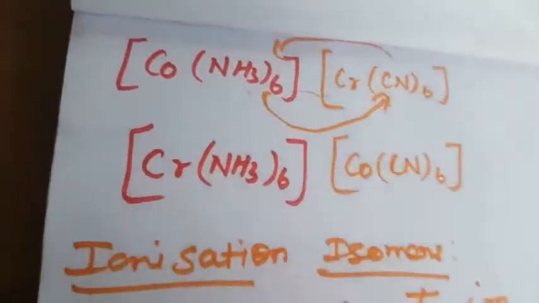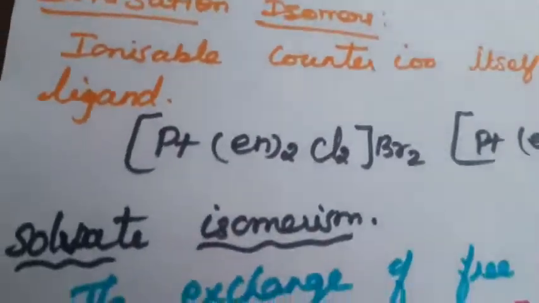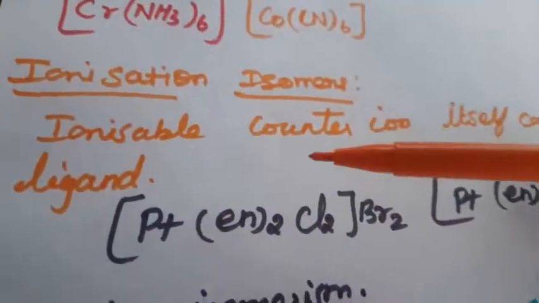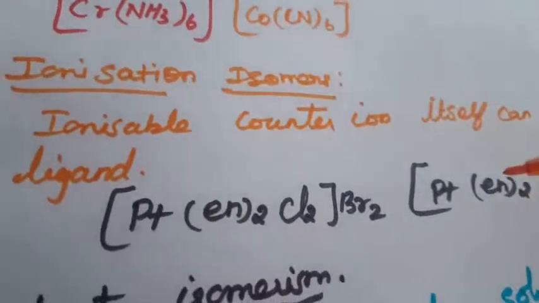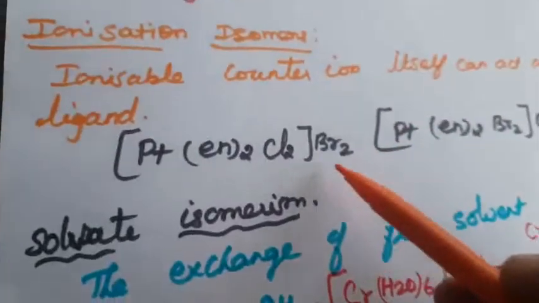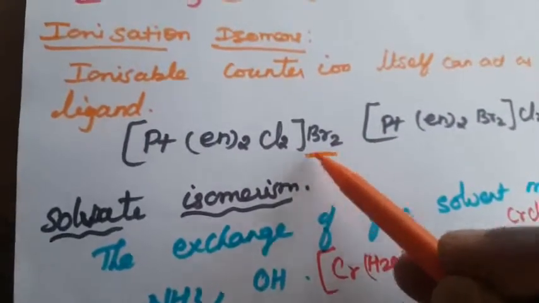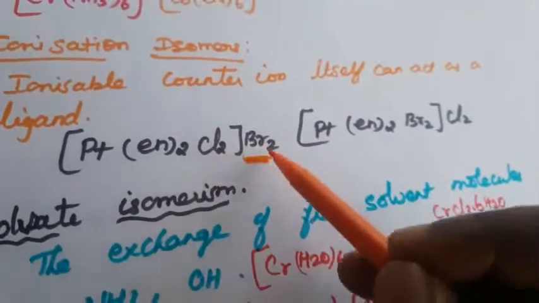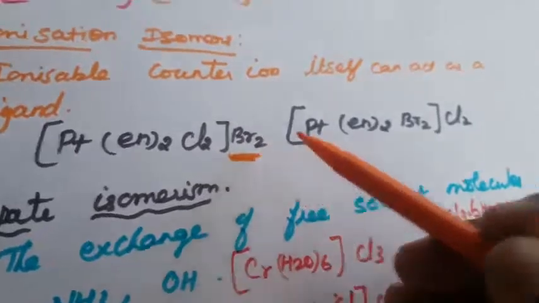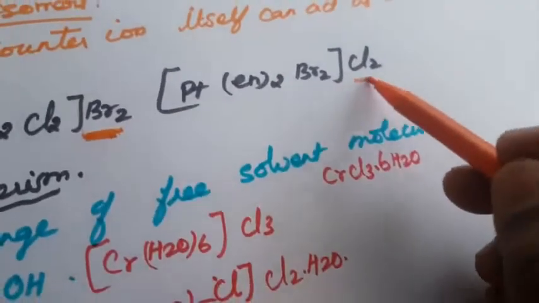So next one is ionization isomerism. What is ionization isomerism? It involves an ionizable counter ion, and the ionizable counter ion itself can act as a ligand. So what is the meaning of that? This is the counter ion, the ionizable ion, which is outside the square bracket. So this is called a counter ion. This is also called a counter ion.